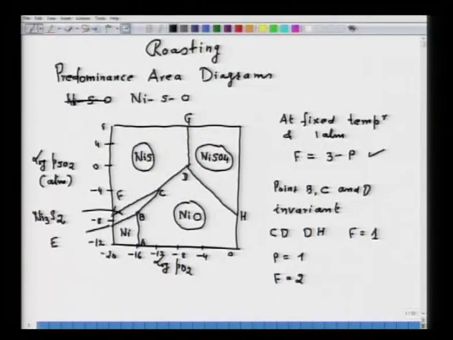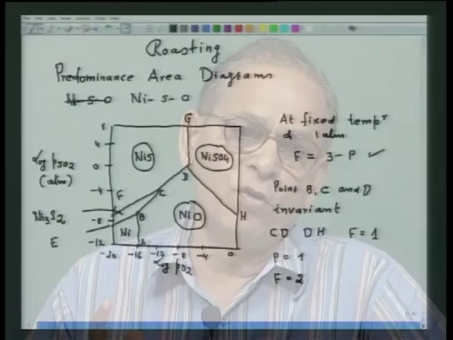Also, in order to avoid the complexity, these diagrams are constructed by considering the activity of the condensed phase to be equal to 1. However, if the activity is not 1, then the predictions about the phases made from these diagrams have to be modified. So, what I am going to illustrate in the following is how to construct these diagrams to know the stability of the phases by considering that the activity of the condensed phase is equal to 1. So, let me write down first of all the reactions.